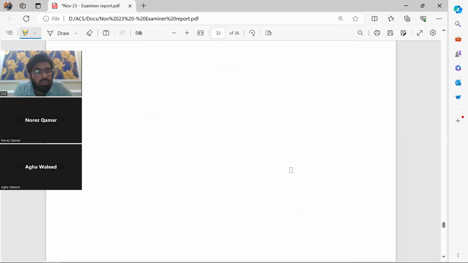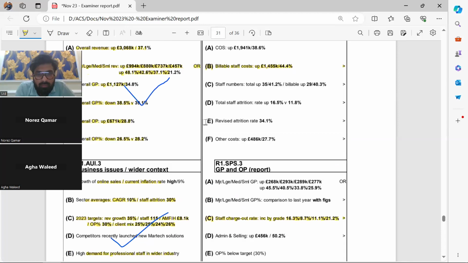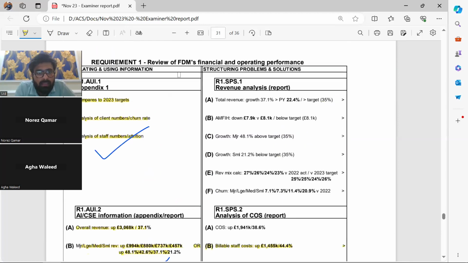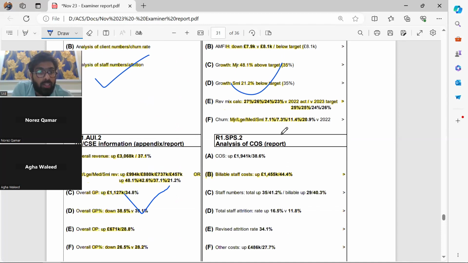Now see what the boxes of SPS are and whether we have done them or not. SPS is first awarded for the total revenue growth. We have done that. Growth in major, growth in small, revenue mix calculation, churn in major, large. So SPS is also an easy skill that you always hit, if you have followed the strategy taught by your facilitator.